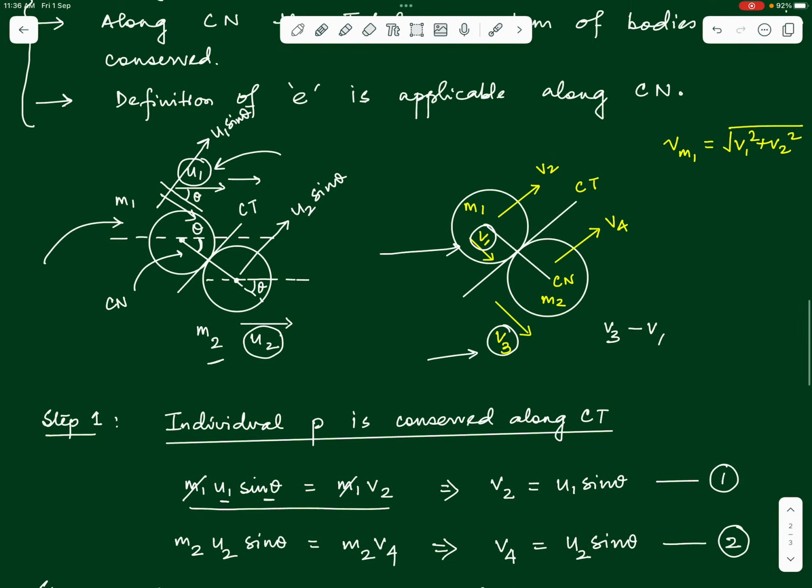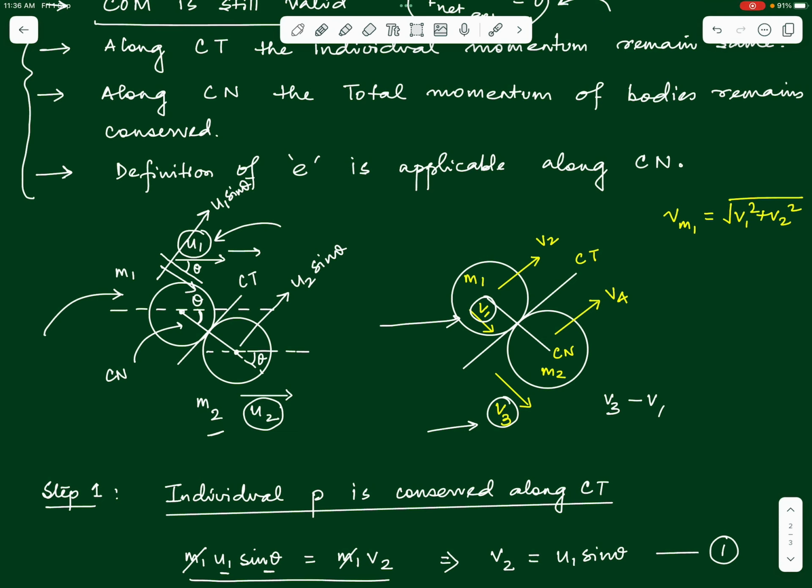What about the velocity of approach before collision? Before collision along the common normal, m1 is moving with u1 cos theta and m2 is moving with u2 cos theta. So, can we say the approach velocity with which m1 is approaching m2 will be u1 cos theta minus u2 cos theta?